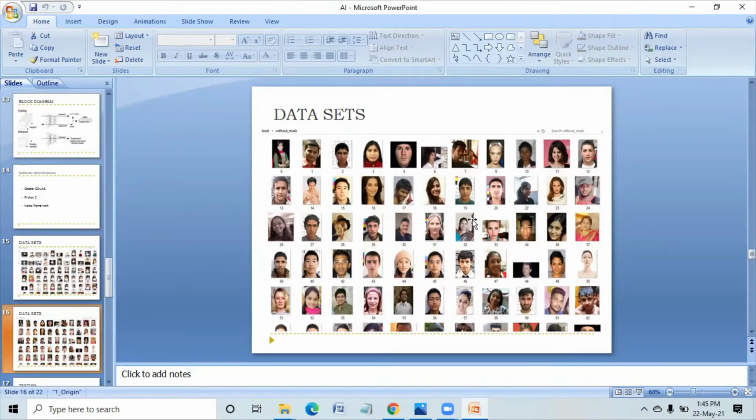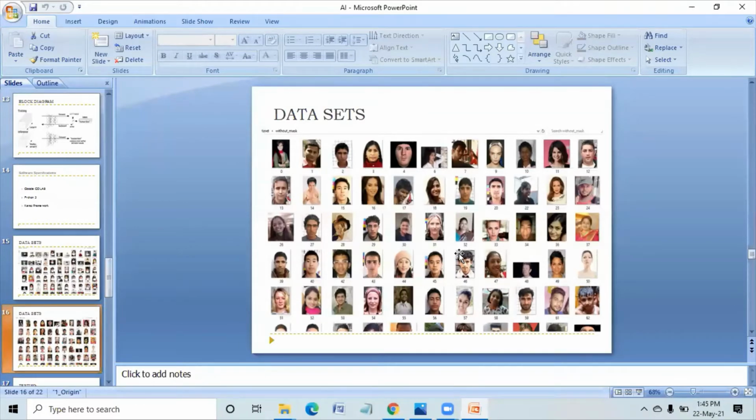See, the machine will not care whether this person is from America, Africa, India or China. It just recognizes a face with a mask, with a piece of cloth, or without a piece of cloth. So by showing these 600 images, I have trained the machine with no mask.